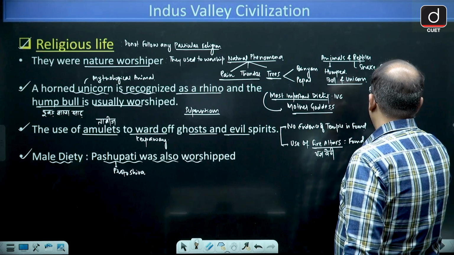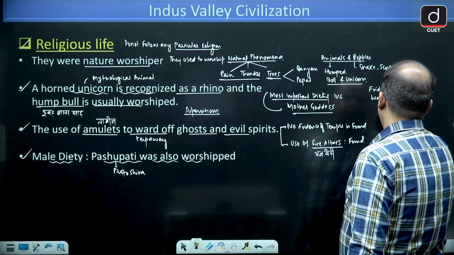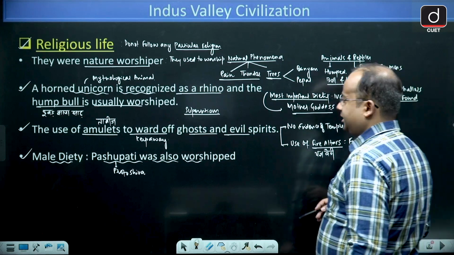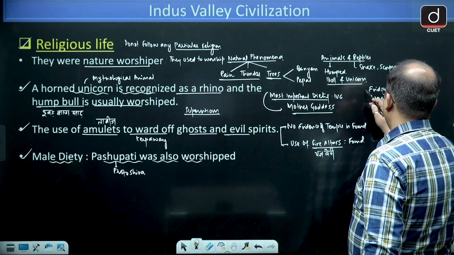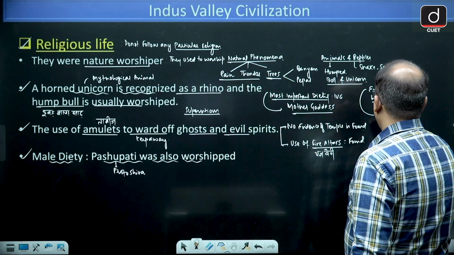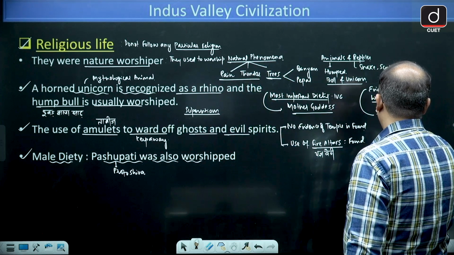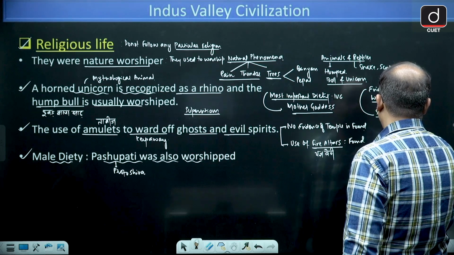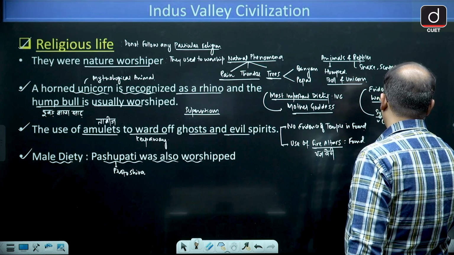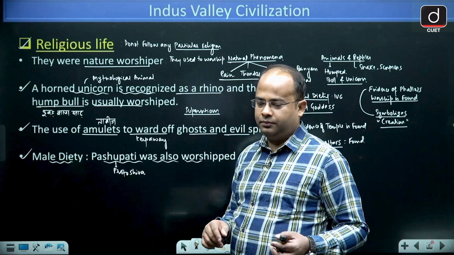Phallus worship means worshipping male and female genital organs that symbolizes creation. So evidence of phallus worship is found, and this symbolizes creation.